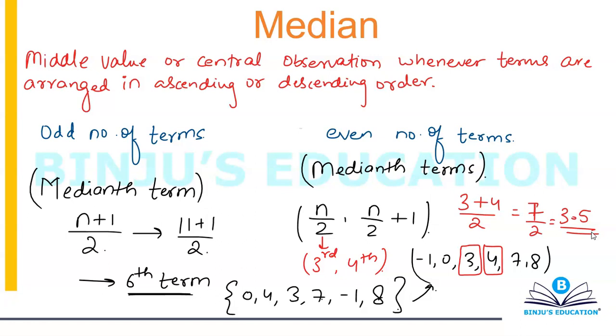Okay, so it's simply the central observation or the middle observation. In other terms, you can say that it's the observation which divides your entire series into two parts. It's that number which divides your entire set of numbers into two equal parts, because the median comes exactly at the 50th percentile. It comes exactly in the middle, in the center.